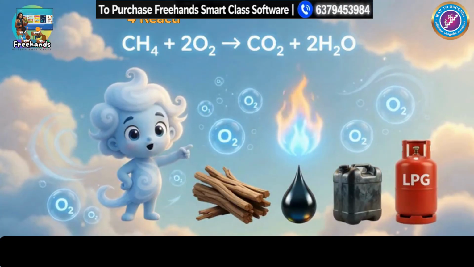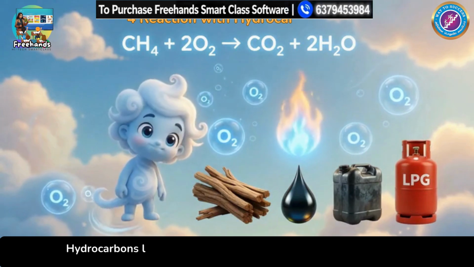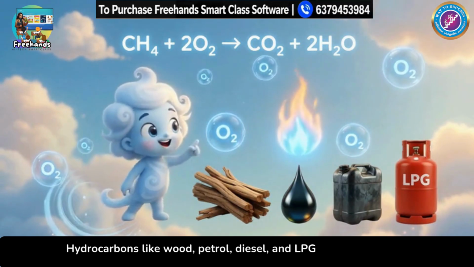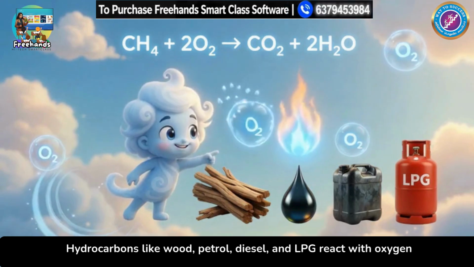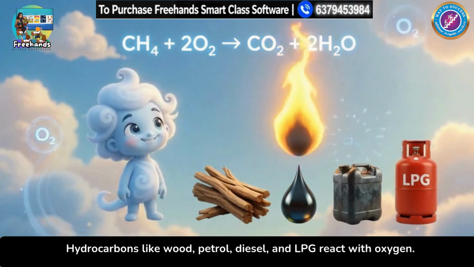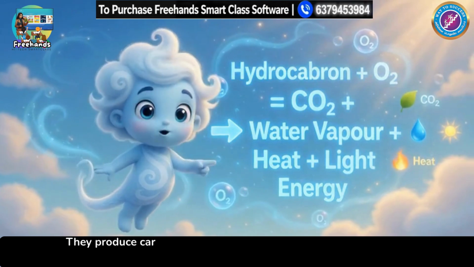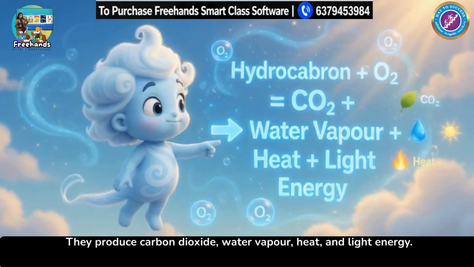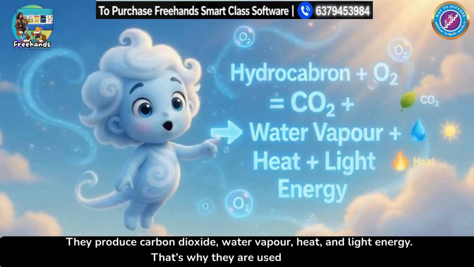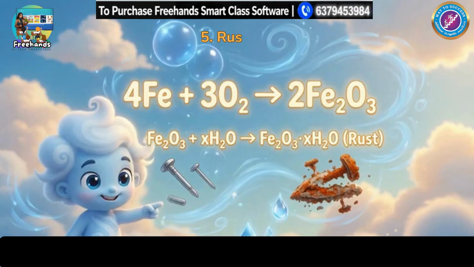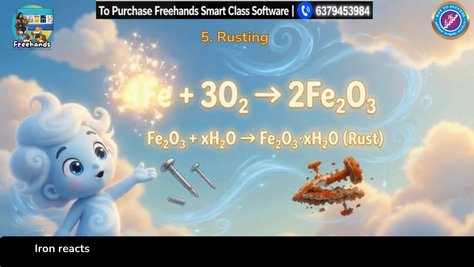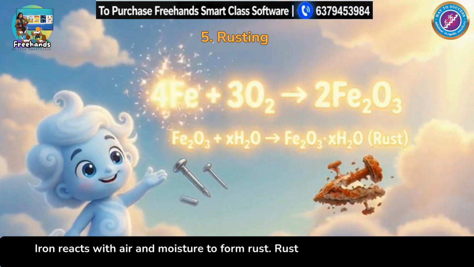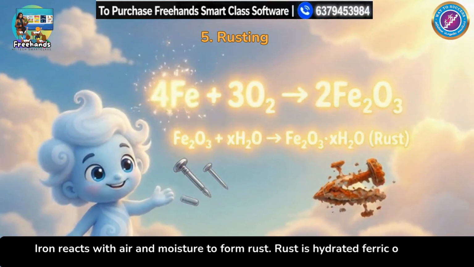For reaction with hydrocarbons, hydrocarbons like wood, petrol, diesel, and LPG react with oxygen. They produce carbon dioxide, water vapor, heat, and light energy. That's why they are used as fuels. Rusting. Iron reacts with air and moisture to form rust. Rust is hydrated ferric oxide.